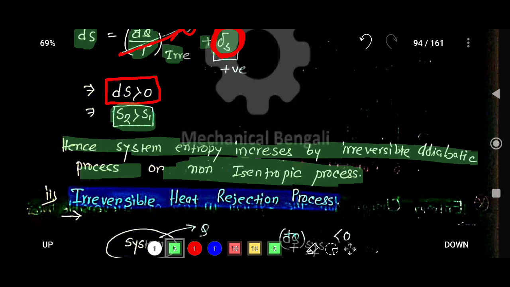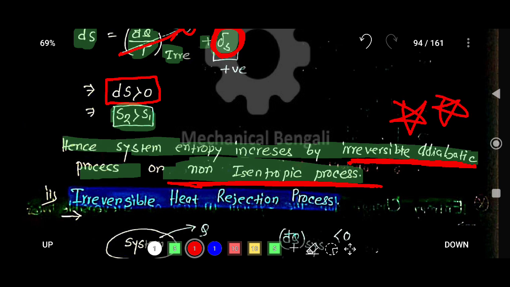This is an adiabatic process. In the last lecture we saw that for a reversible adiabatic process the entropy is constant, that is, entropy does not change. So that is an isentropic process, but here this is an irreversible adiabatic process, so this is known as a non-isentropic process. If S2 is equal to S1, then it will be an isentropic process. Remember this, it is very important: an irreversible adiabatic process is a non-isentropic process.